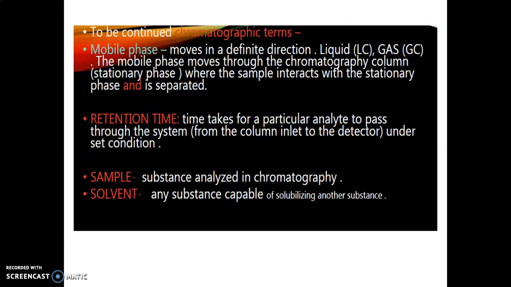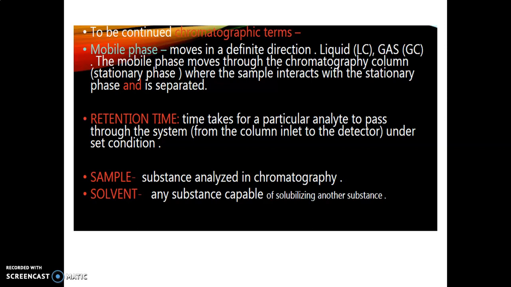Next, continue with our terms. Mobile phase means moving in a definite direction, for example liquid, gas. The mobile phase moves through the chromatographic column, or over the stationary phase, where the sample interacts with the stationary phase and is separated.